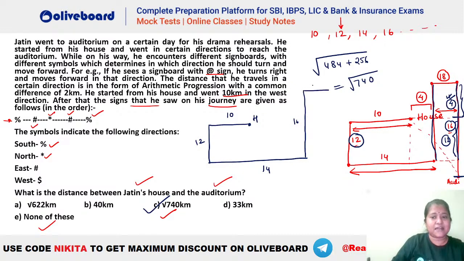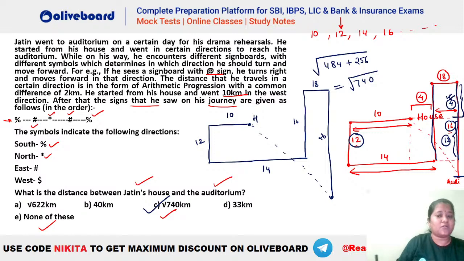And then we had, let's say, 18 here. And then we had your 20 here, right? Let me draw the 20 once again. So this is your 20, okay, 20 here. So this is the diagram that we are getting, okay. So now the distance that we have to calculate is this one. That is the distance between the house and the auditorium. This distance we need to calculate.